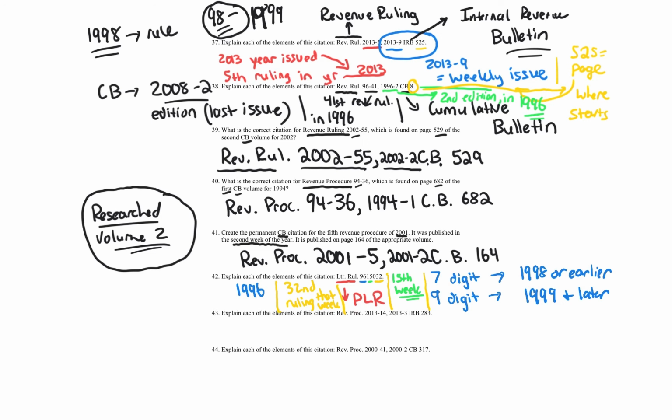Let's move on to question 43. Explain each of the elements of this citation. So we're going back to the citation, and this is important because we didn't really use the IRB, so I definitely want to show this. RevProc 2013-14, 2013-3, IRB 283. Okay, so we know the first part, easy. RevProc is a revenue procedure.